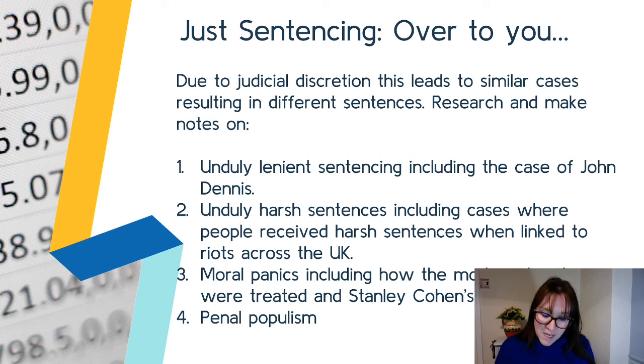So if a party wants to become popular and get lots of votes, they might say, we're going to take a really hard line on crime, so that people go, yes, we must vote for them. Or in order to remain popular, if there's an election coming up, they will make, again, a really hard line towards certain crimes or be more lenient towards other crimes in order to remain popular with the society who are voting them in.